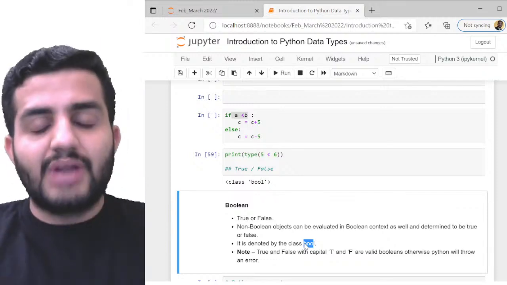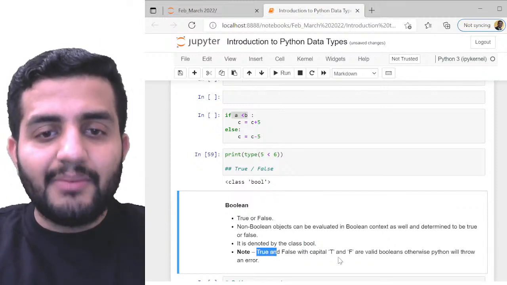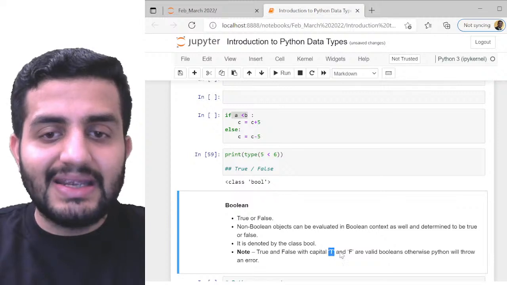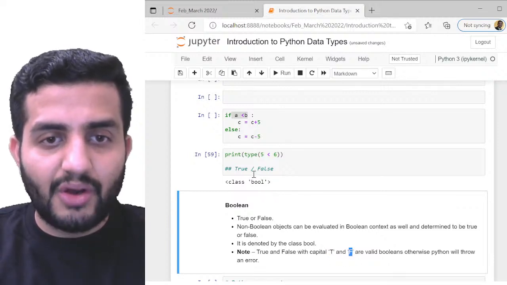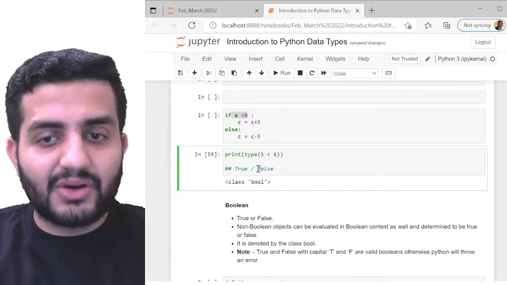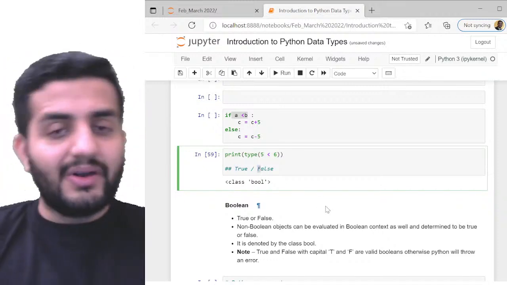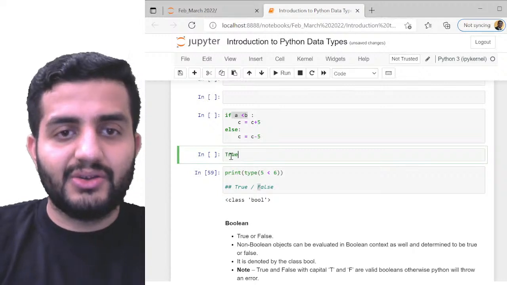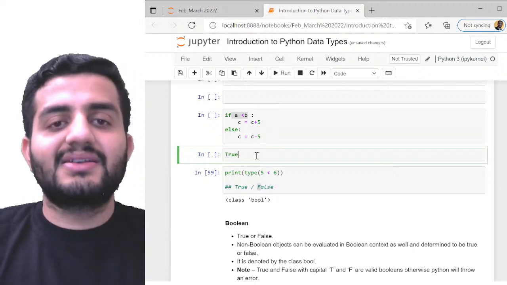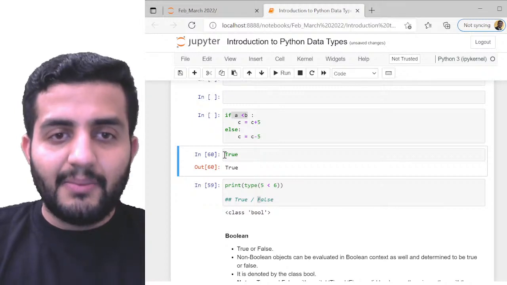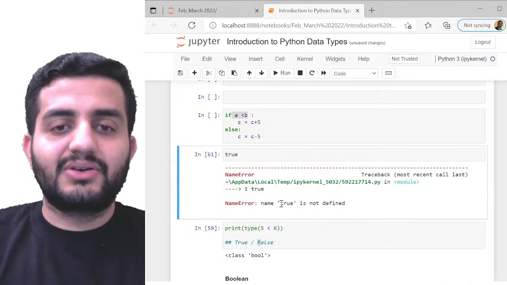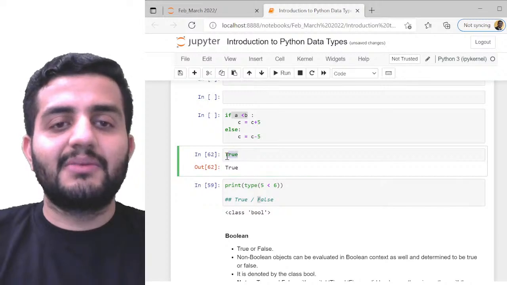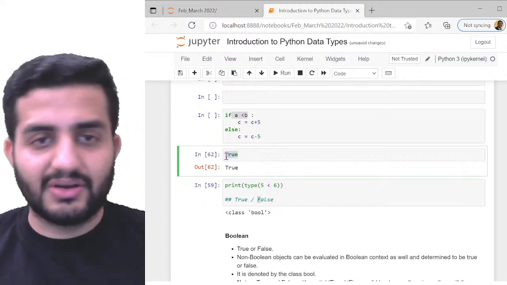Now true and false can be given equally, but it is very important that True and False are defined with a capital T and a capital F. This is very important, guys. Always remember, T is not small, F is not small. If you give a small t and a small f, it won't be identified in Python as an element. For example, if I write True, can you see it has turned green? This is an inbuilt element, so I can run this. True is true, right? But if I write small t, it'll give me an error because true is not defined. If I use capital T, it'll identify this as an inbuilt keyword already defined.